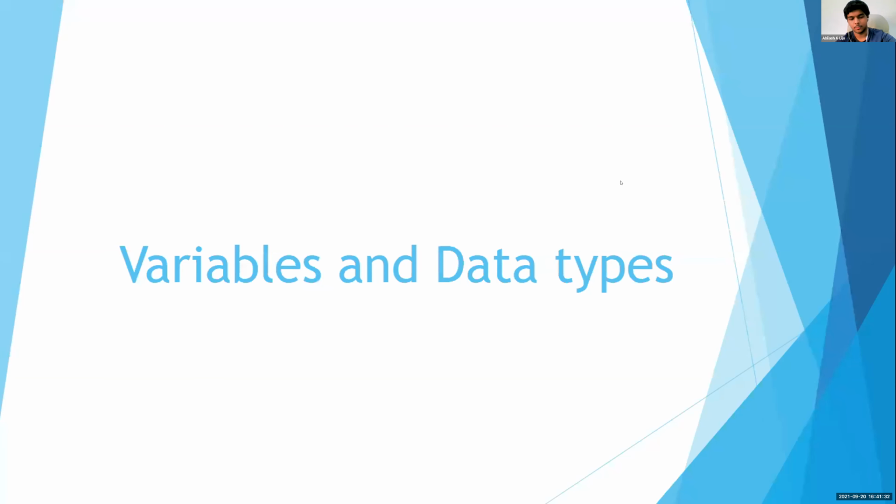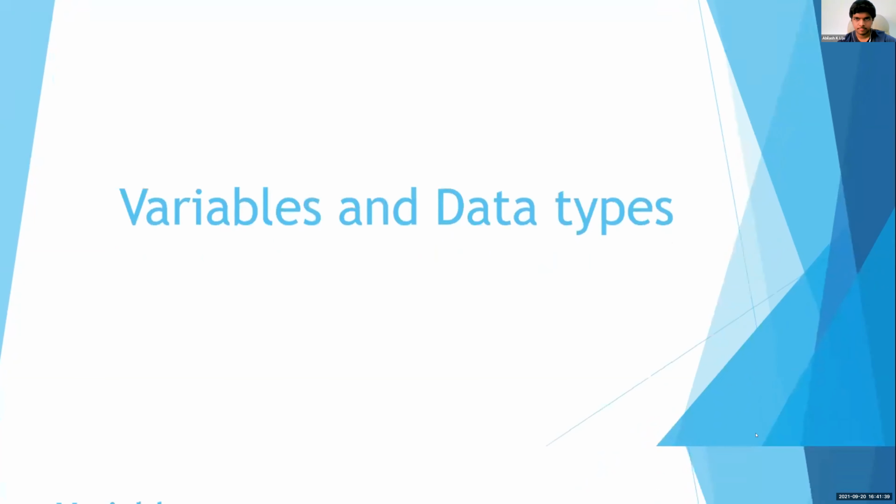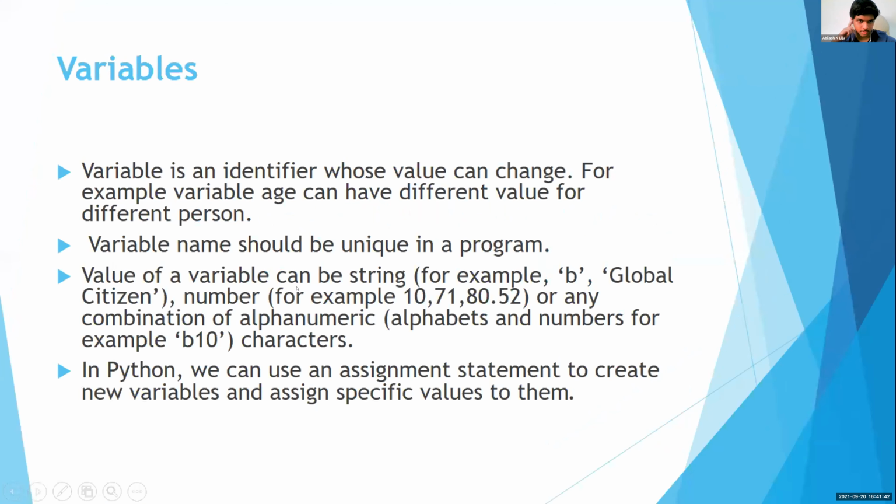Okay, so good morning to everyone. I'm going to do a seminar on the topic of variables and data types. So what are variables first? A variable is nothing but an identifier whose value can be changed, and the variable adheres to all the laws of an identifier, meaning it can't start with an indentation. And the variable name should be unique in a program, meaning it can't be a keyword either. And the value of a variable can be anything from a string to a number or an alphanumeric, meaning a combination of letters and numbers.